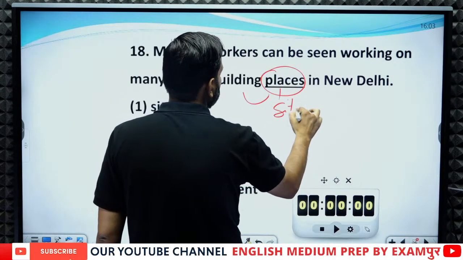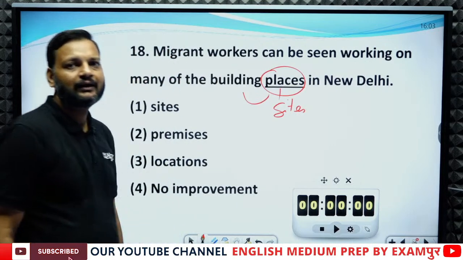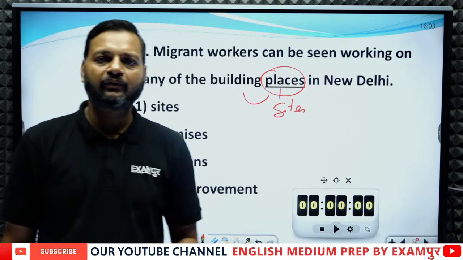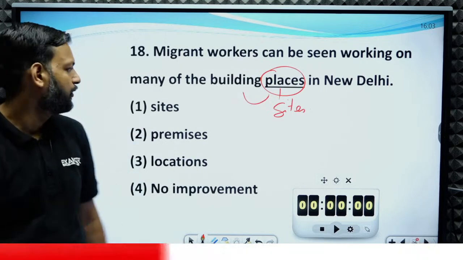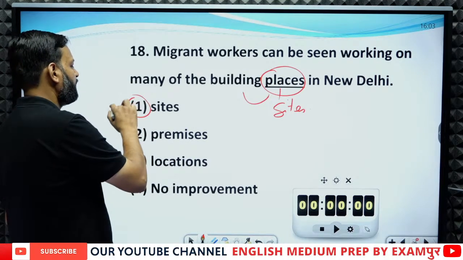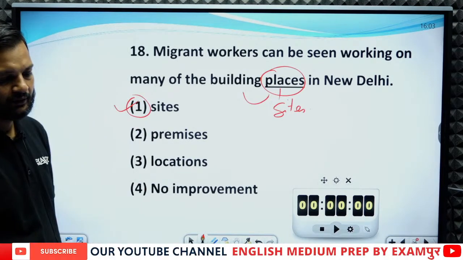The place where someone works on a building is not called a place, it is called a site. So the appropriate word would be sites.